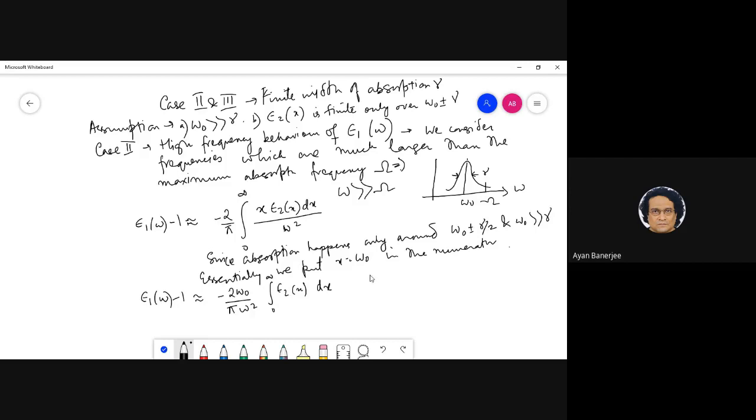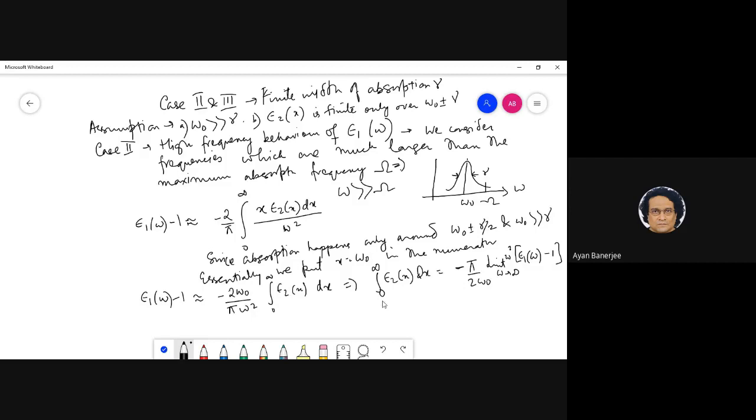Which basically means that this is given by minus pi by 2 omega naught, limit omega tends to infinity, omega square epsilon 1 omega minus 1. There is a minus sign.